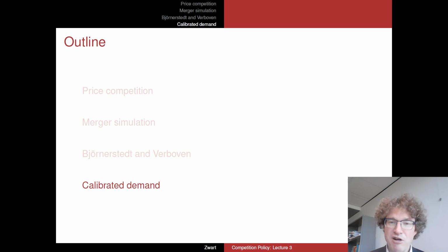Sometimes it might be hard to estimate demand, because in order to estimate demand you need lots of observations. Obviously you need a lot of data, and sometimes we just do not have those data. So what can you do? Well, you could completely do away with merger simulation, but there might be another road to take here, which is to calibrate demand. So we'll have a look at calibrated demand in the next video.